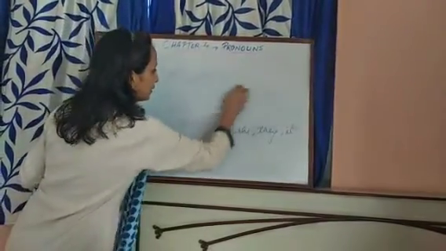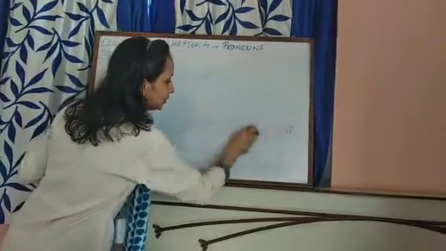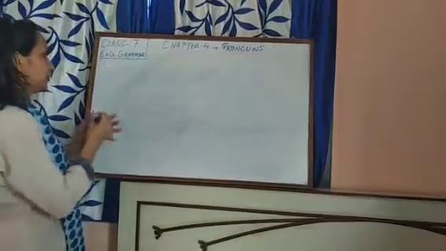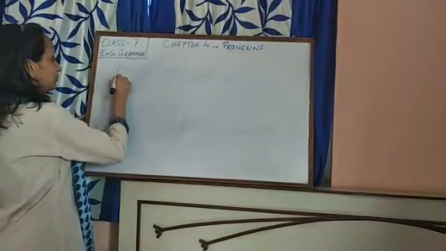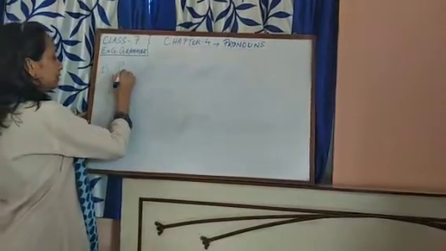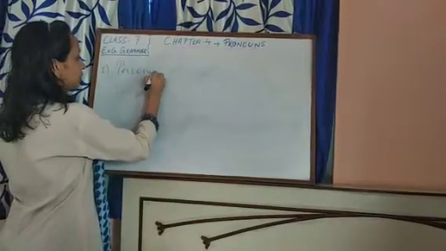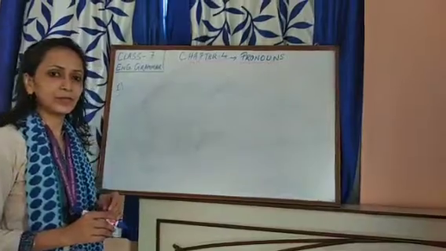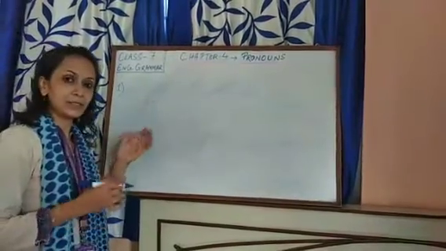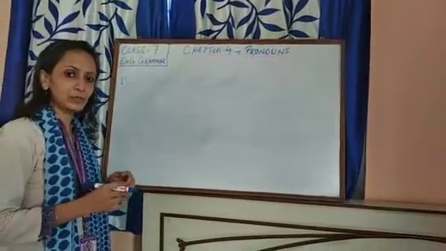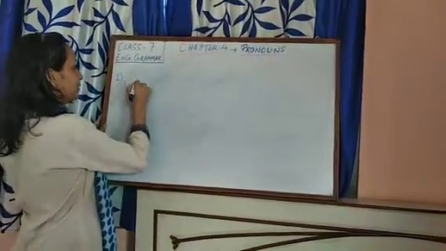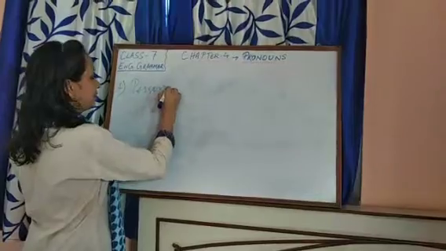Now we will start to learn about the different types of pronouns. Let us see. The first type of pronoun that we will learn is personal pronoun.